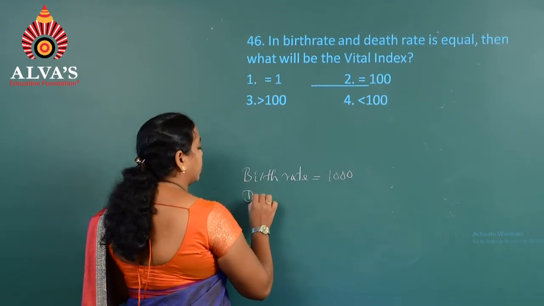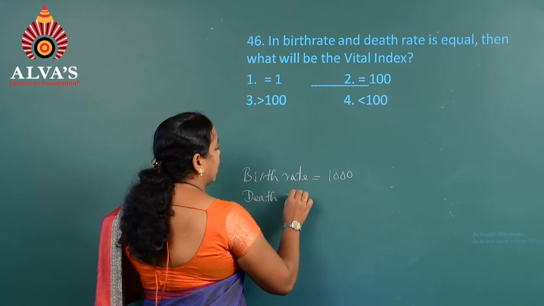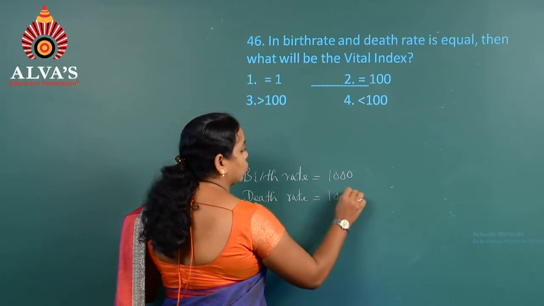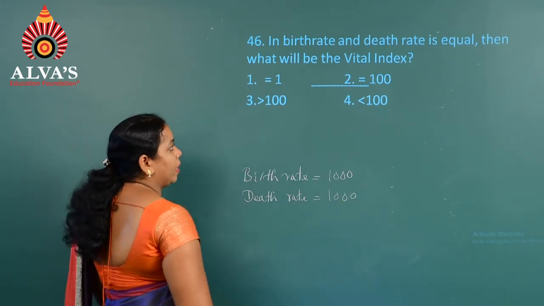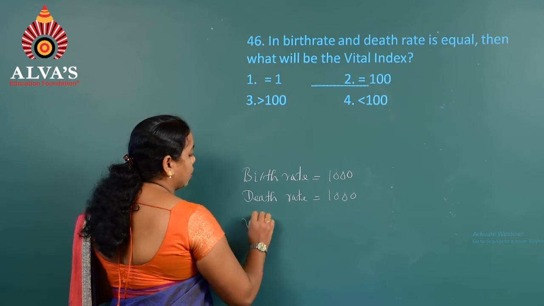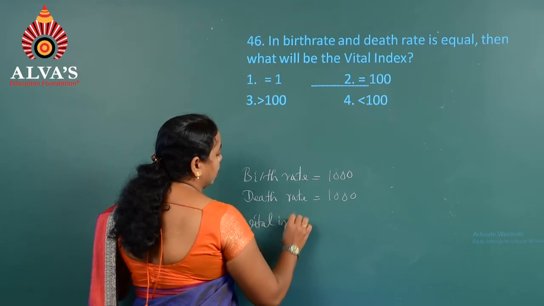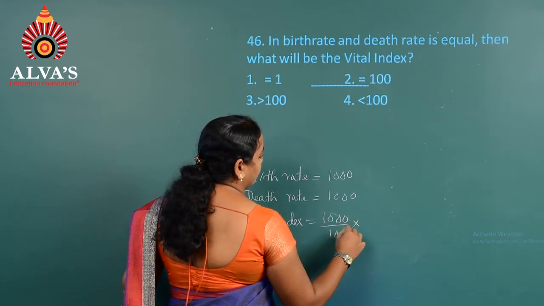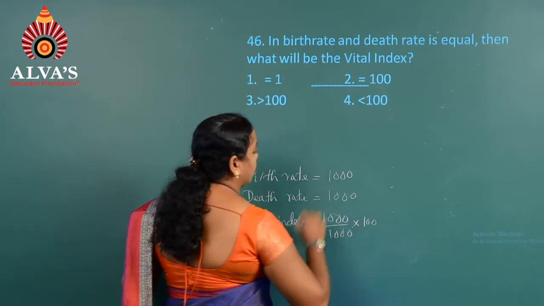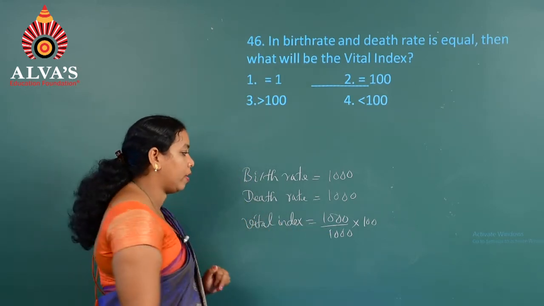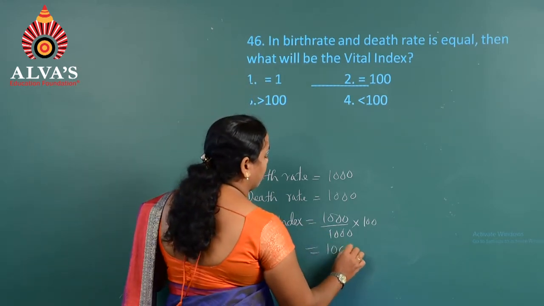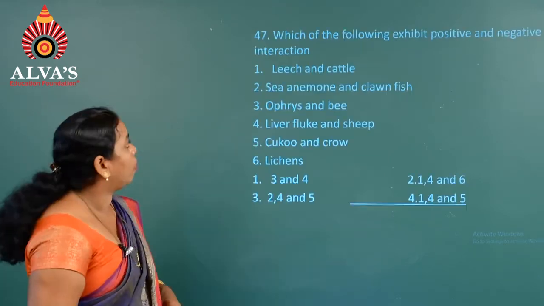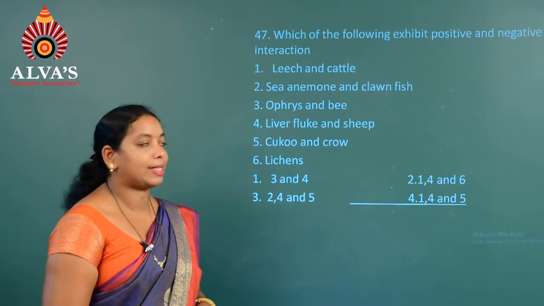Whereas death rate is the number of individuals died in a given area per year. If you consider, that is also 1000, and we have to consider the vital index. So vital index is equal to birth rate divided by death rate into 100. Birth rate divided by death rate into 100. We are going to get the answer, that is 100. That's why the vital index is 100. That is the second option.